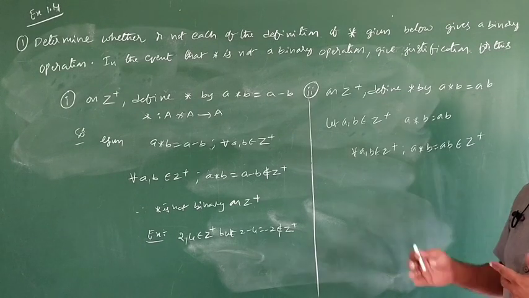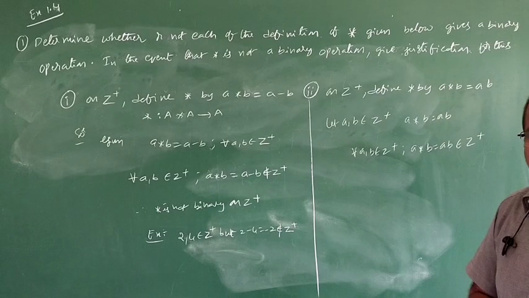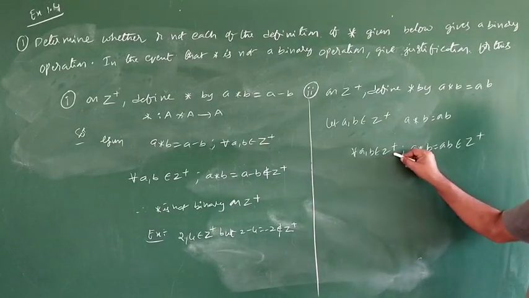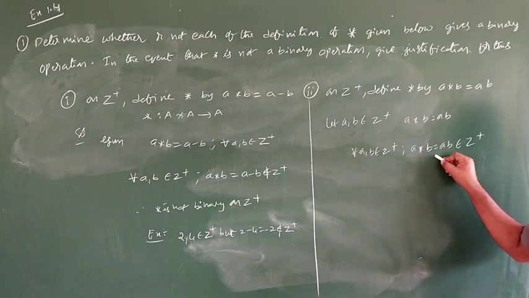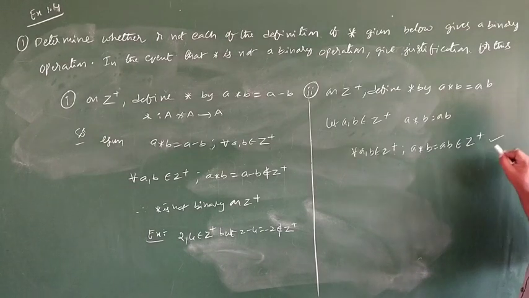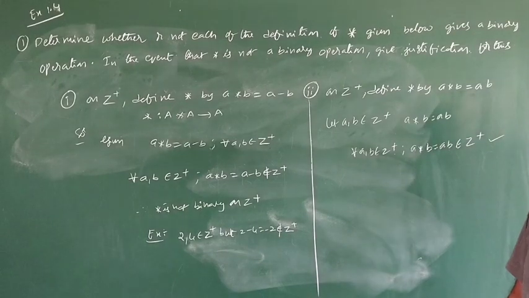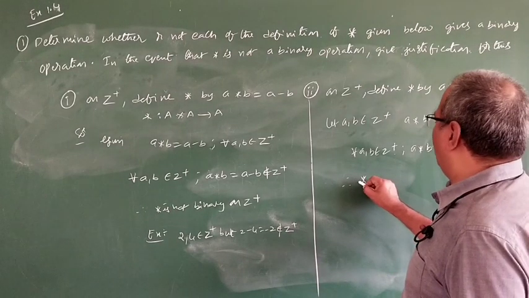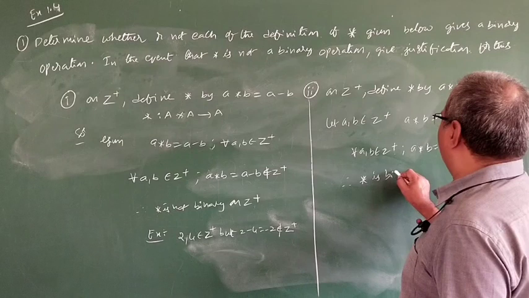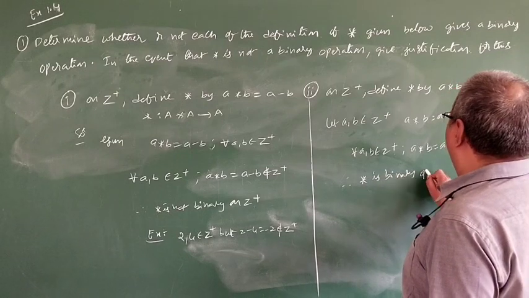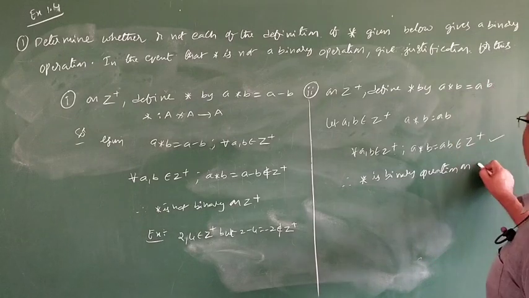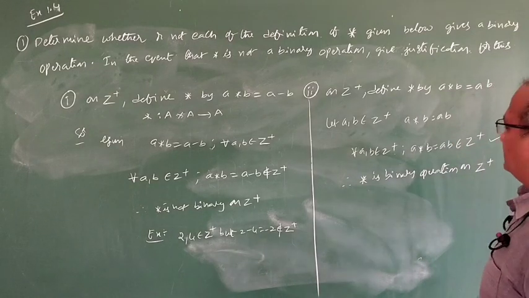So the product of two positive integers is once again a positive integer. Therefore, for every a, b belonging to Z plus, a star b is equal to ab, which also belongs to Z plus. Therefore, what can we say? Star is a binary operation on Z plus.